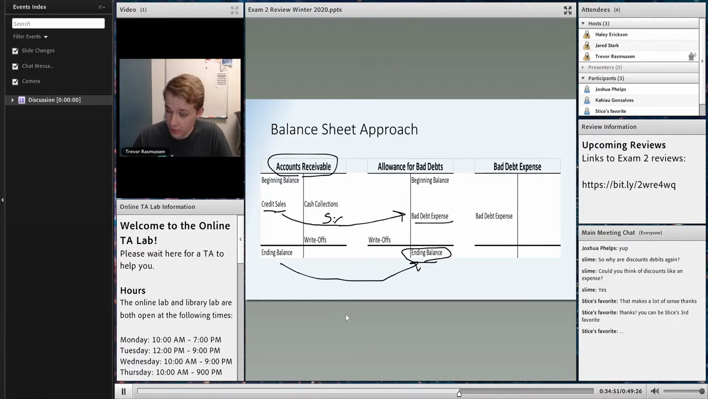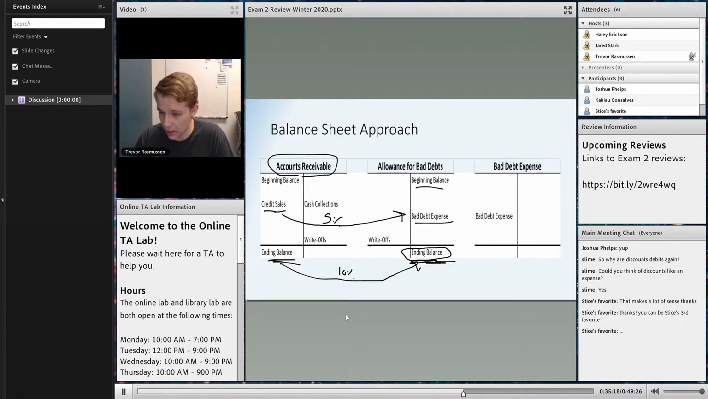For the balance sheet approach, or the indirect approach, the reason it's indirect is, like we mentioned, we guess this ending balance. Maybe someone says this is 10% of the total accounts receivable I have left at the end, and they use that percent to guess the ending balance here, as in, what percent of my total accounts receivable at the end am I really going to need to protect myself from? And then from there,